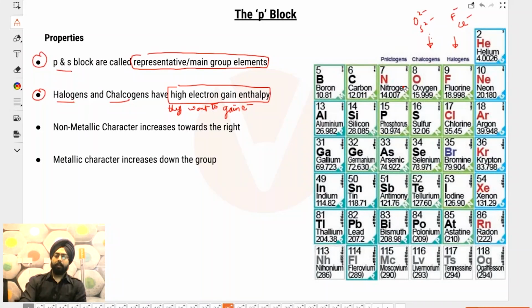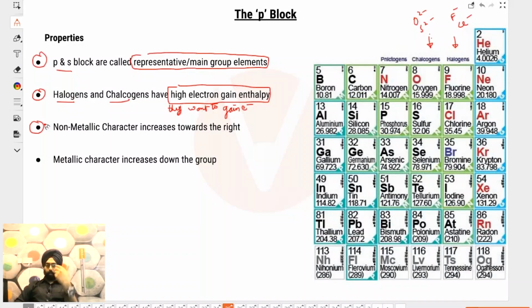So by this, we can say that non-metallic character increases when you go from left to right. Very simple, because from left to right, you are getting closer to the noble gas. You can easily just gain an electron and attain a noble gas configuration. The number of protons is also increasing, but the number of electrons is increasing in the same shell.